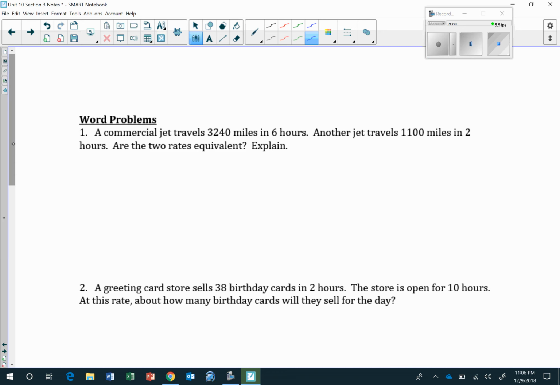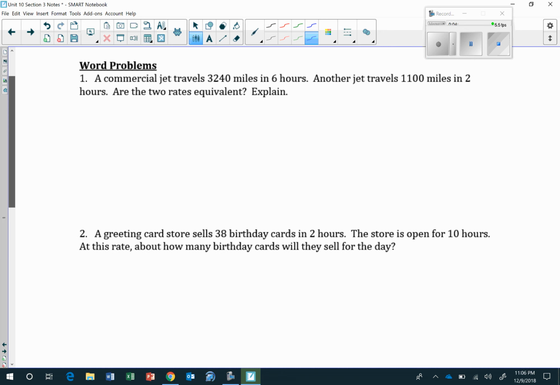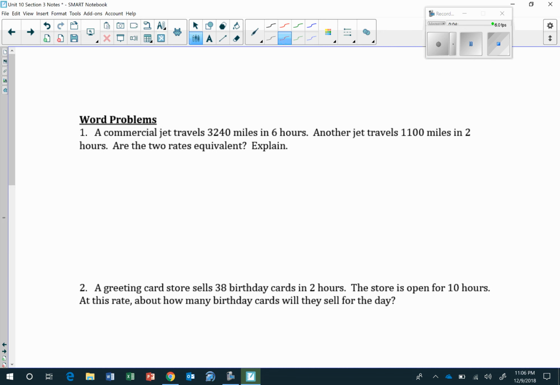All right, on the back side, we've got a couple word problems. First one says a commercial jet travels 3,240 miles in 6 hours. Another jet travels 1,100 miles in 2 hours. Are the two rates equivalent? So basically, they're asking, do these form a proportion?